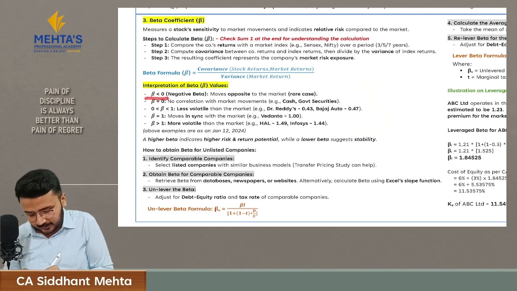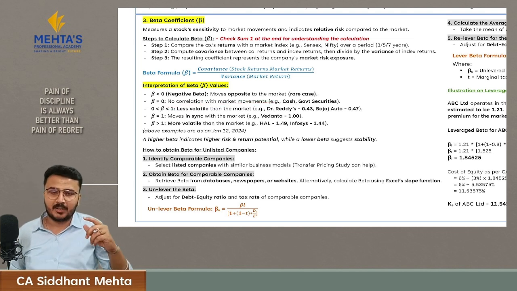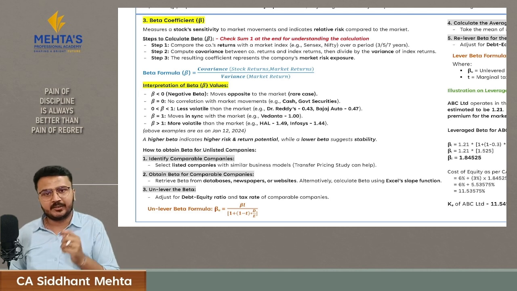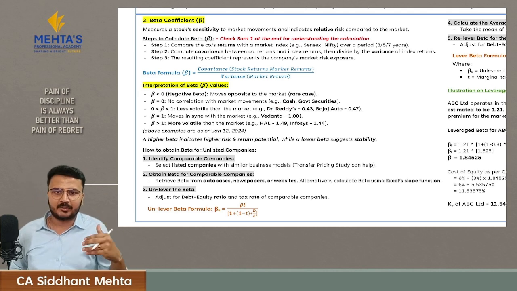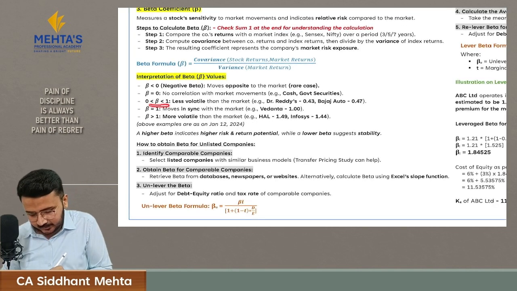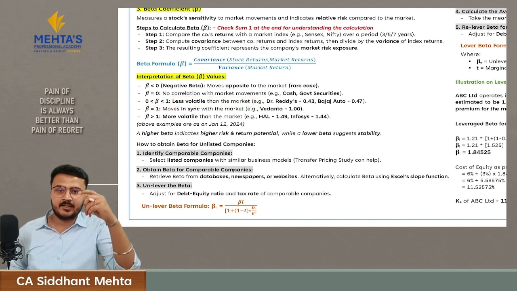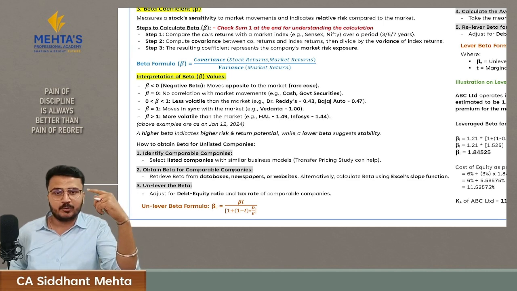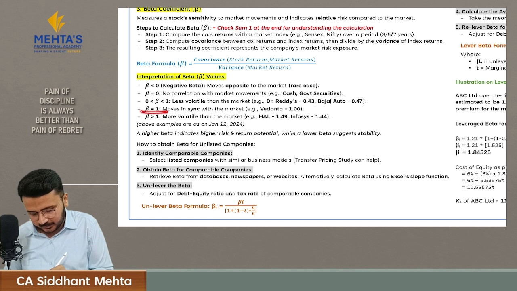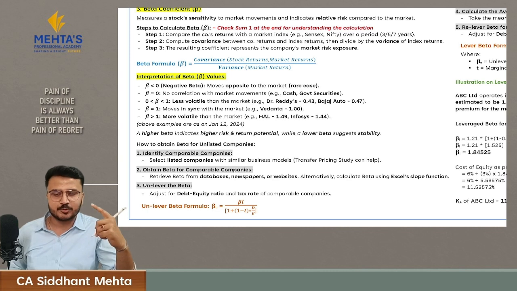So, like I said, if beta is negative, it indicates that your stock moves opposite to the market. If beta is 0, it indicates that there is no correlation with market movements. Even if the market goes upward or downward, it will not affect your asset value, that is your cash. The value of your cash will not change, right? If beta is less than 1, it indicates that it is less volatile than the market. Like if beta is 0.43, if the market goes upward by 1%, your stock will go up by 0.43%. If beta is 1, it indicates that your stock moves in sync with the market. If the market goes up by 1%, your stock will go up by 1%.